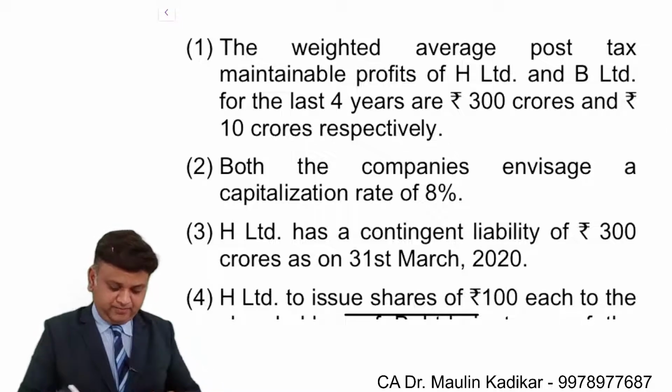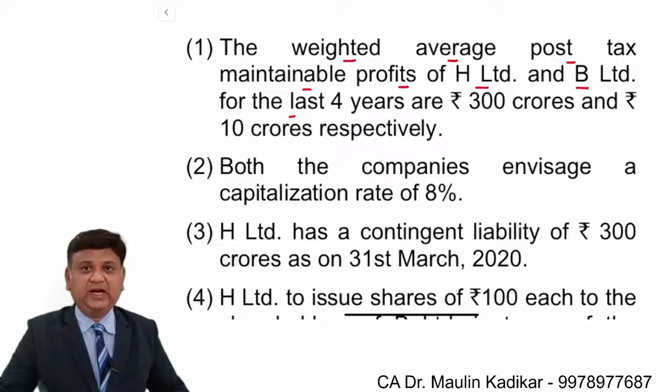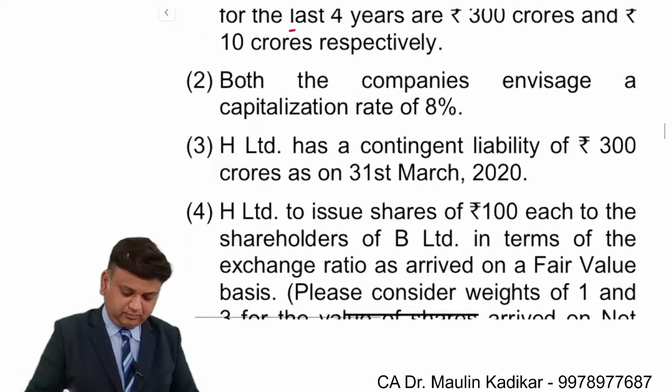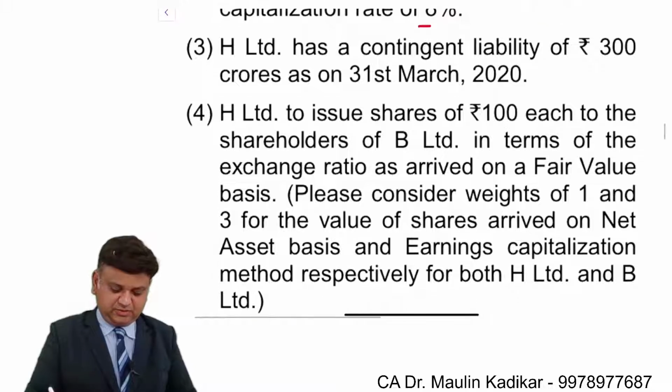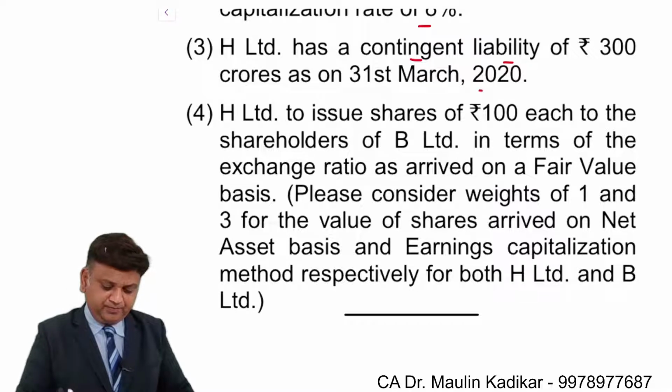First, the weighted average post-tax maintainable profit of H Limited and B Limited for the last 4 years are rupees 300 crore and rupees 10 crore respectively. Both the companies envisage a capitalization rate of 8%. H Limited has a contingent liability of rupees 300 crore as on 31st of March 2020.